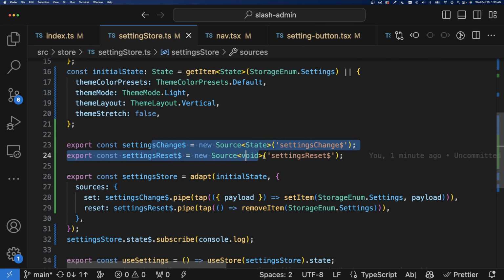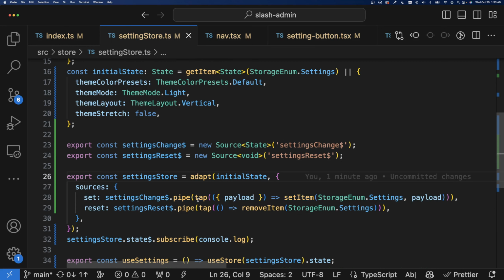The ArcsJS stuff, that's where side effects can happen. And the adapter stuff, that's where the state change logic is. So I like that separation.